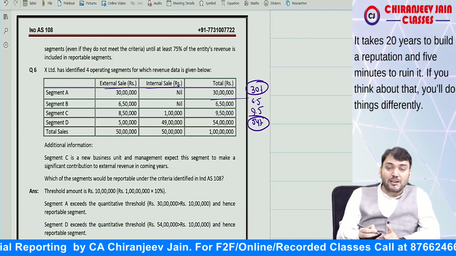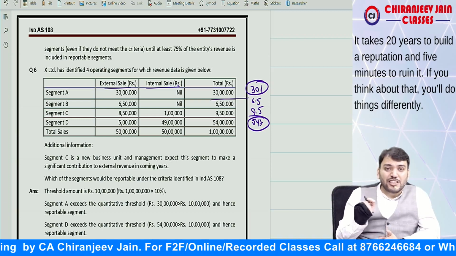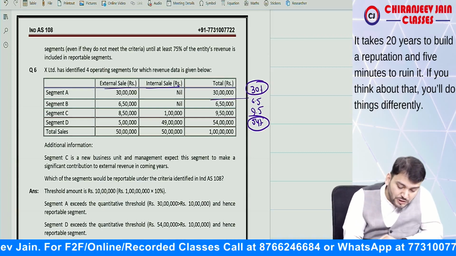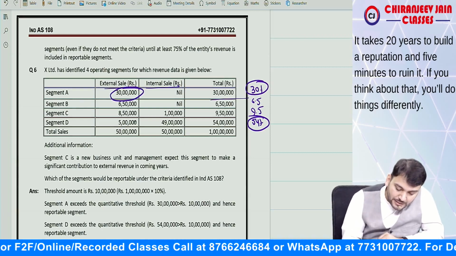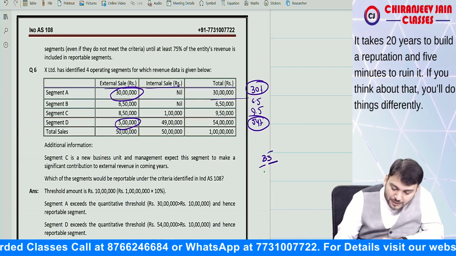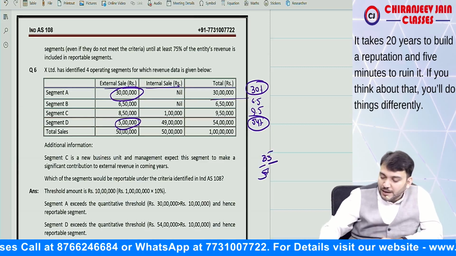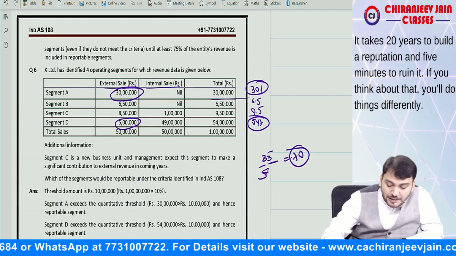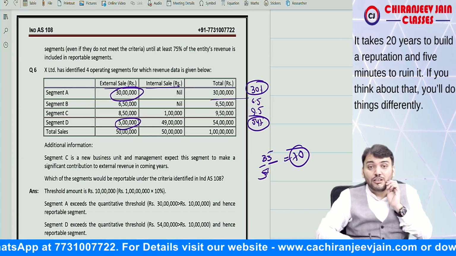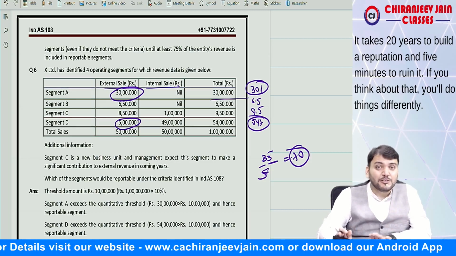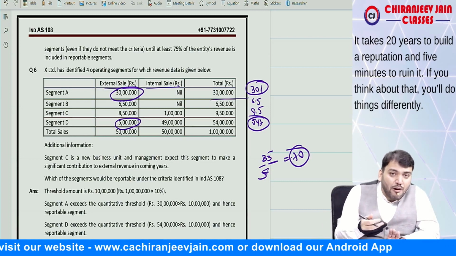But now we'll find out the percentage of external sale of the reportable segments by total external sale. So this is reportable and this is reportable, which is 35 divided by 50, which is equal to 70%. 70% means it is not covering 75% of the entity's revenue. Therefore an additional segment is required to be added.